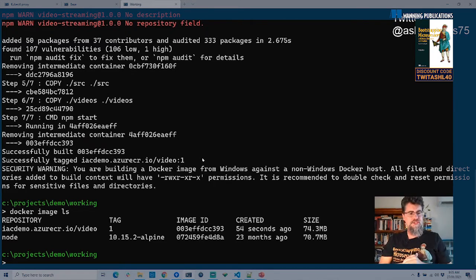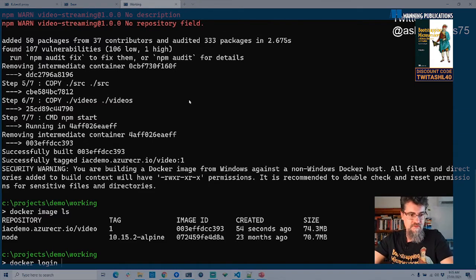Now, I want to publish this image somewhere where I can get to it in the cloud so I can deploy it in my Kubernetes cluster. The first thing I've got to do, though, is log into my Docker registry. So I'm going to use the Docker login command. Again, I've got to just find the URL for my registry.